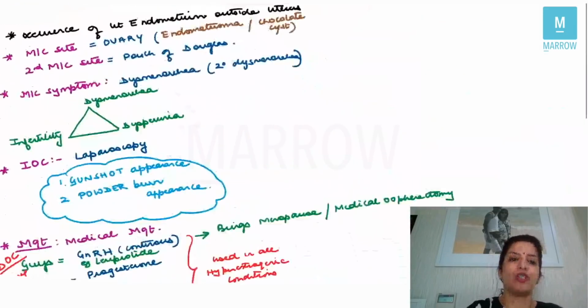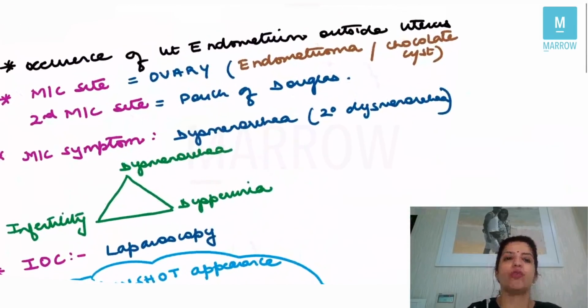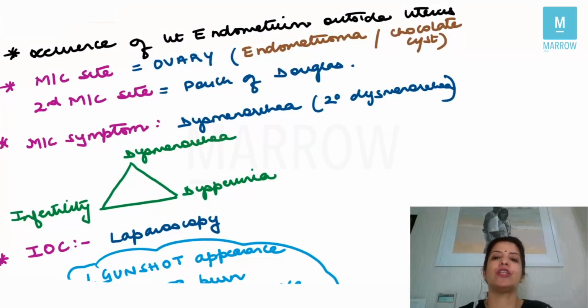Now, endometriosis, what is endometriosis? All of you know that it is occurrence of endometrial tissue outside the uterus. If endometrial tissue is present outside the uterus, that is what is called endometriosis. The most common site for endometriosis is the ovary, and in the ovary, endometriosis occurs in the form of a chocolate cyst, also called endometrioma.